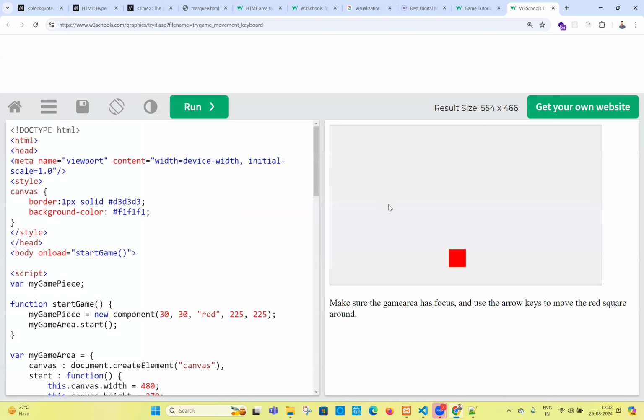If I press the up arrow, it's not moving, right? What is happening? Make sure it has focus and use the arrow keys to move. Oh, if I press the up arrow, then it will work. Down arrow. Oh, which direction do I want to move? I want to move in this direction.